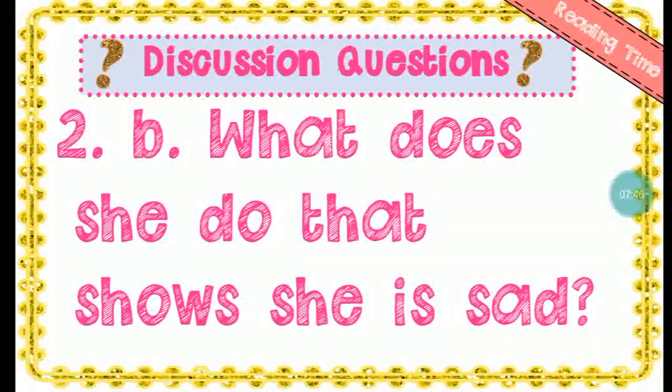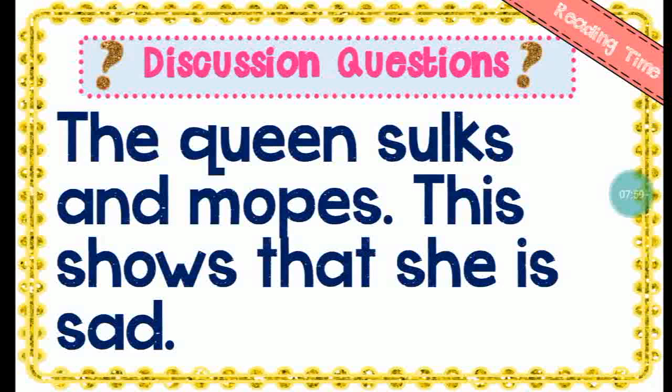Number 2B, what does she do that shows she is sad? She did not eat the food. Okay, the queen sulks and mopes. This shows that she is sad. She did not even eat the food. She rejected the nice food that the king made.